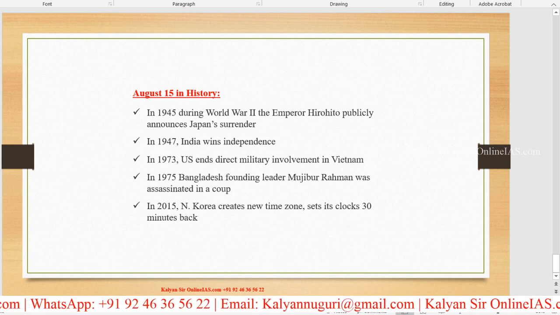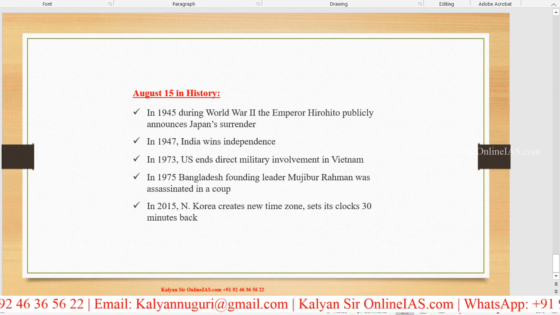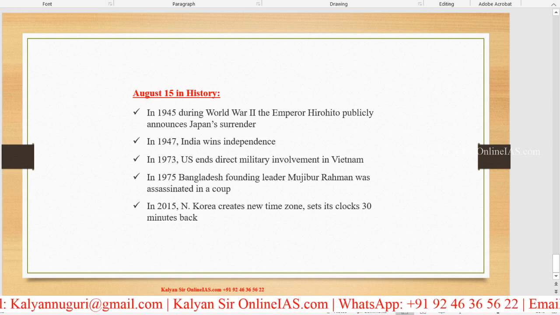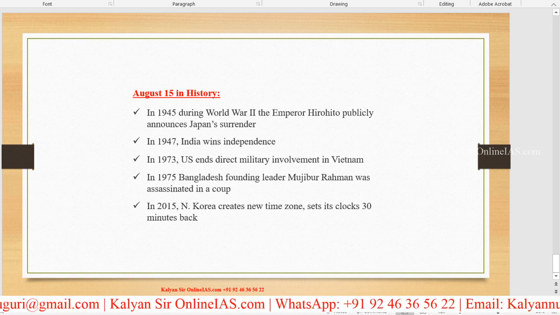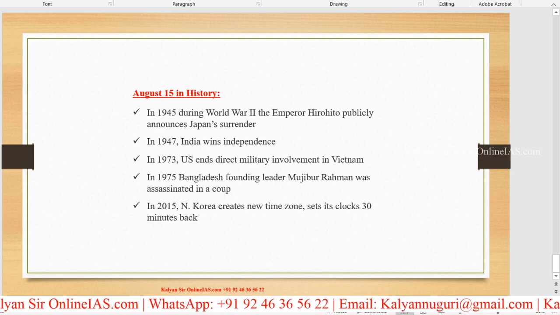1975. And another point, in the year 2015, North Korea created a new time zone. North Korea, which is always in the news, set its clocks back by 30 minutes.